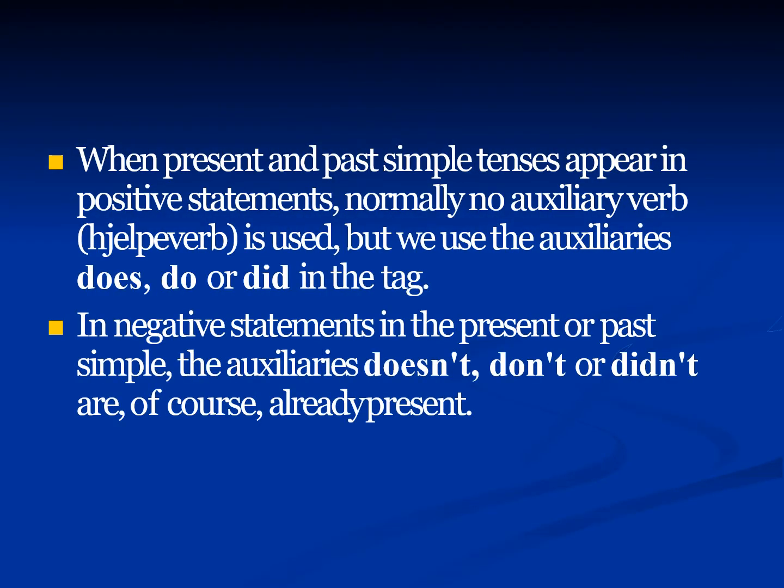When present and past simple tenses appear in the positive statements, normally no auxiliary verb, helping verb, is used. But we use the auxiliaries does, do or did in the tag. In negative statements, in the present or past simple, the auxiliaries doesn't, don't or didn't are of course already present.